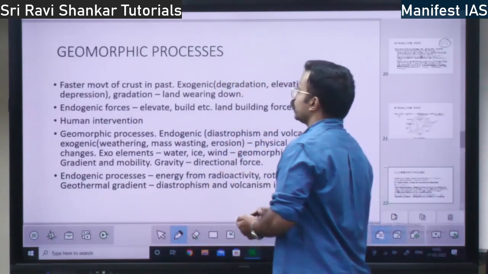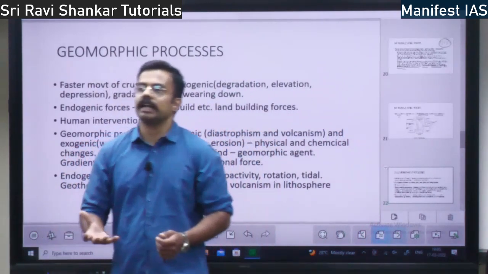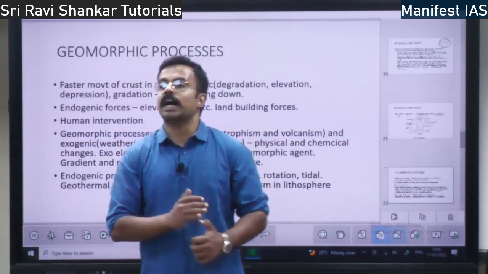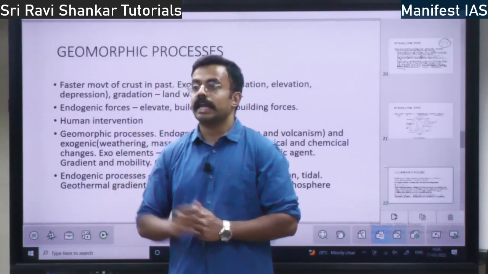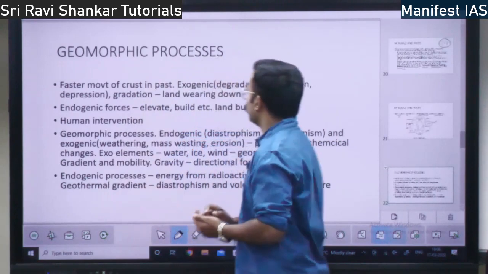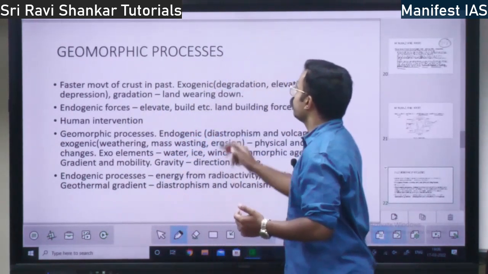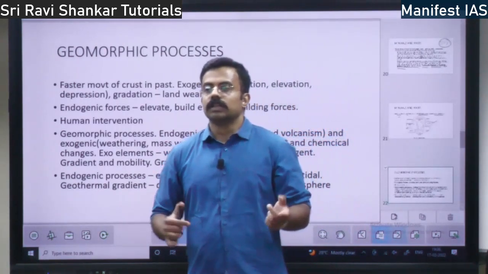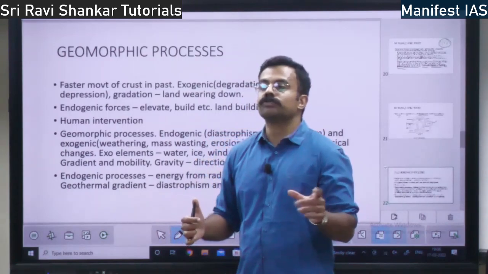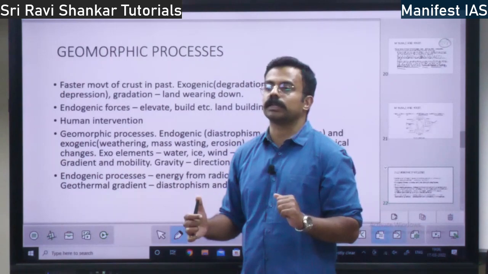So, earlier the Earth's crust used to move in a very fast manner. Now it is not moving in such a fast way, like in the earlier times, right? So there are two types of geomorphic processes. Geomorphic means what? The formation of earth. Geo means what? Earth. Earth forming processes are called geomorphic processes.